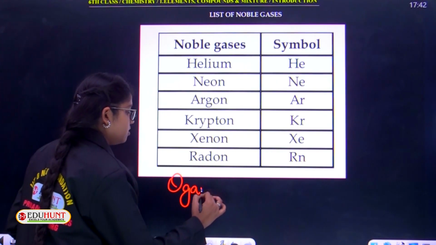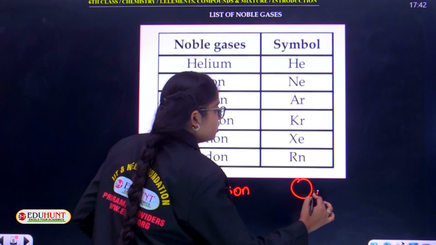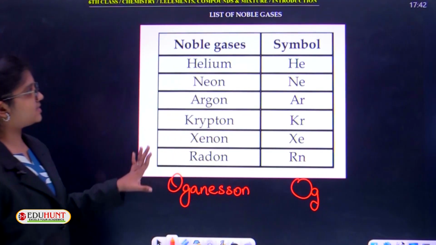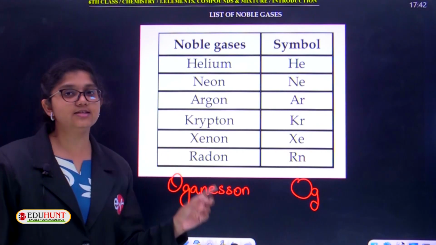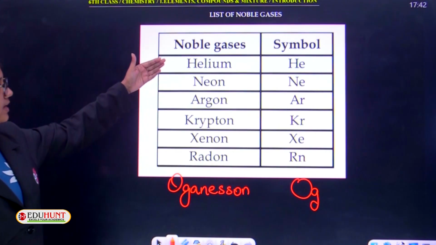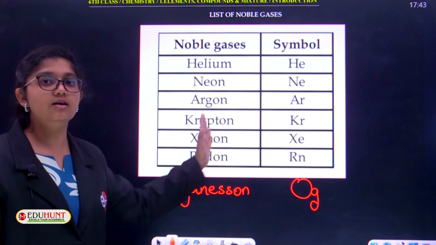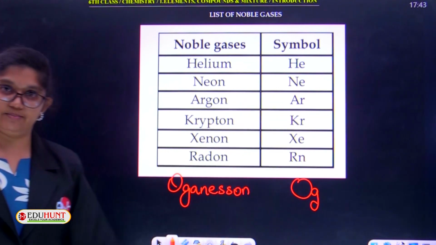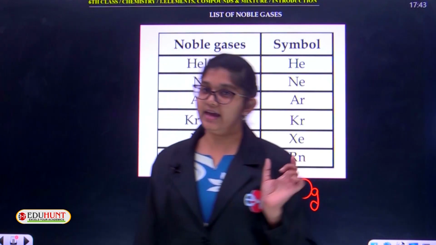Oganesson, symbol capital O and small g. All these 7 gases are noble gases. Other names are inert gases, rare gases, and also aerogens. All these, helium, neon, argon, krypton, xenon, radon, and oganesson, are present in the right corner of the periodic table, included in group 18 or Roman number 8A.